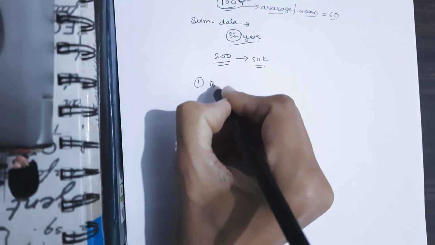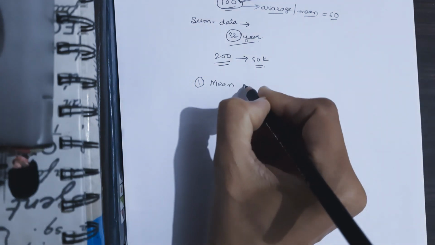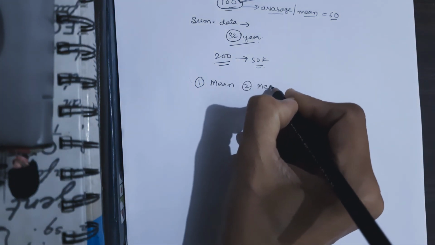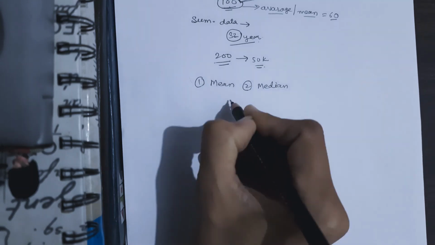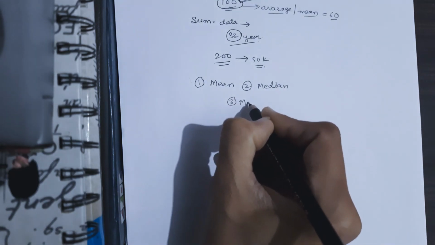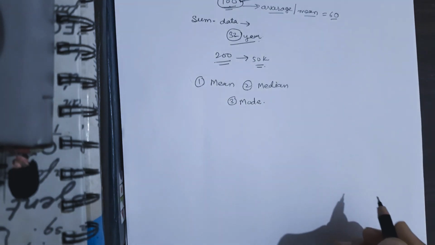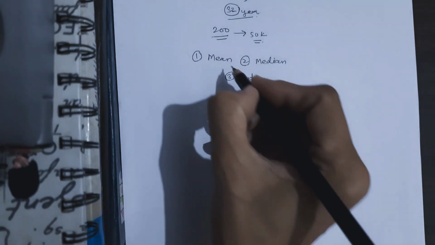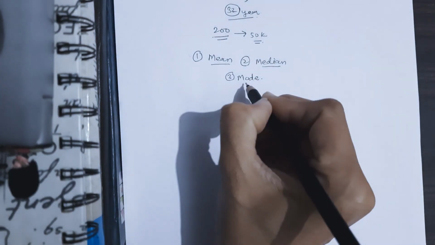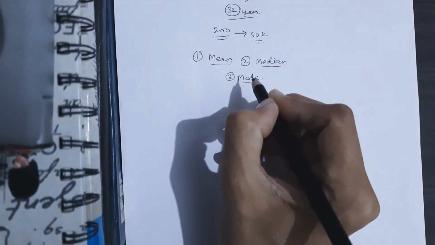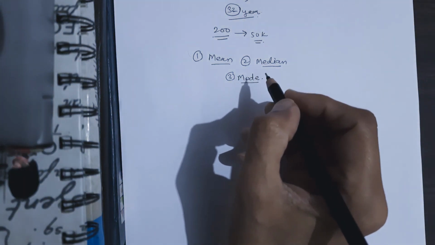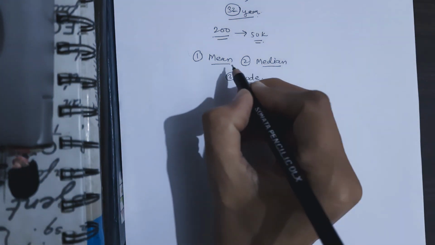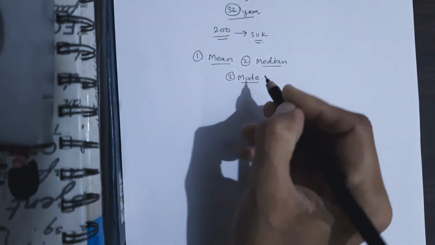There are three types of central tendency. The first one is called mean, the second is median, and the third one is mode. First of all, we will understand the general meaning of these three, and then we will see when to use them and when not to use them.